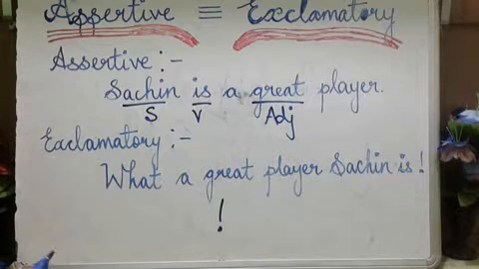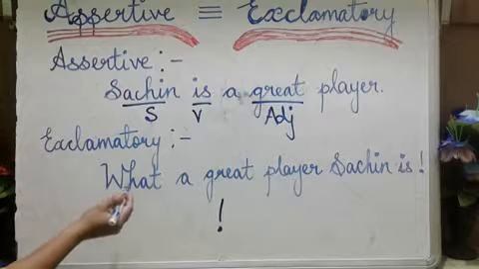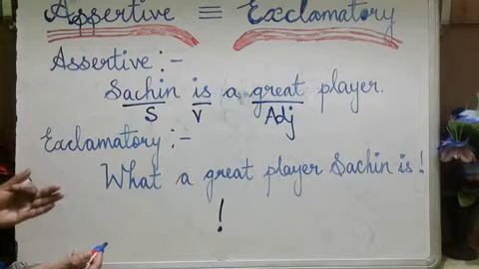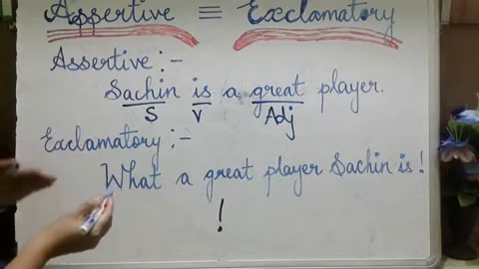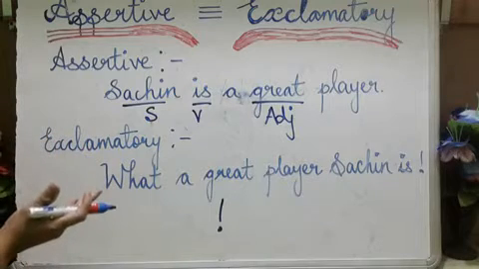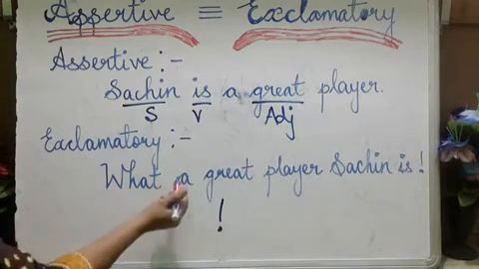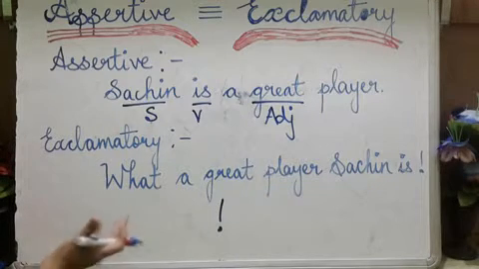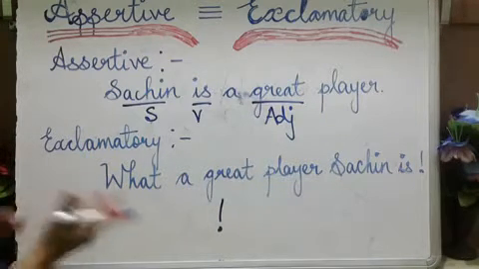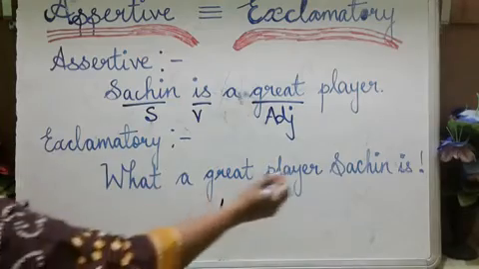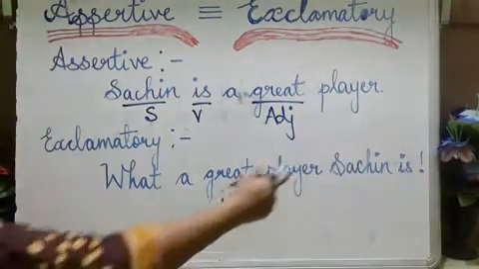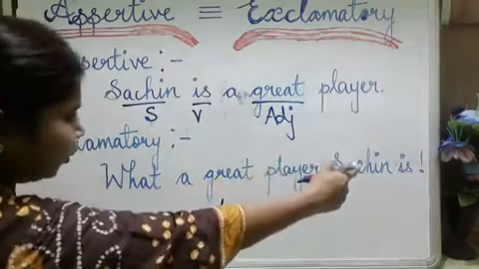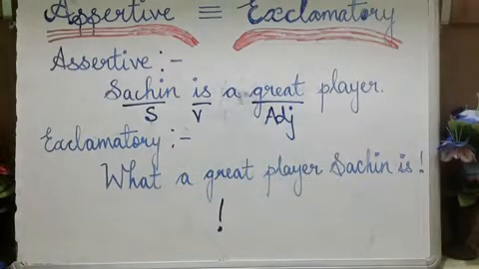What kind of a person he is. So how will you express your emotions, your feelings towards him? Wow, what a person he is, is it not? So similarly here you are using that question word: What a great player Sachin is! Like that you are expressing it, is it not? And at the end of the sentence you will insert an exclamatory mark.